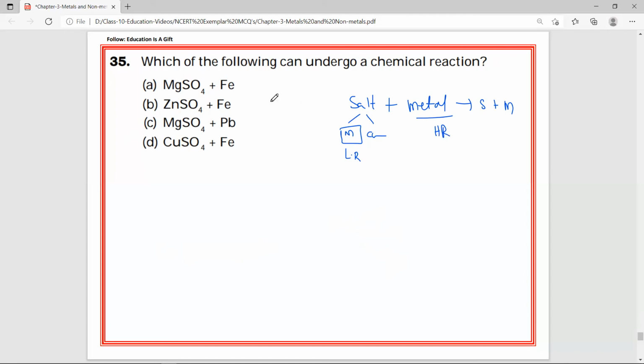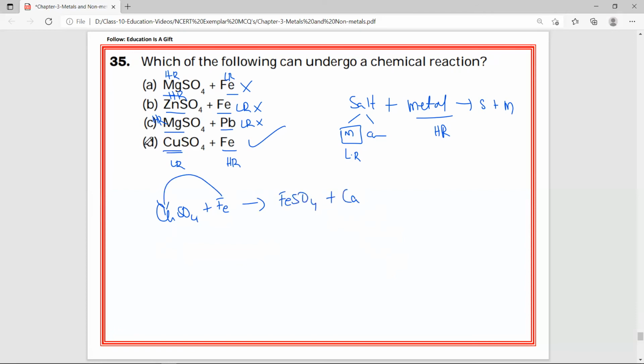Now if you observe, iron and magnesium: magnesium is high reactive, iron is least reactive, so this is not possible. Zinc is high reactive, iron is low reactive, so this is not possible. Magnesium is high reactive, lead is least reactive, so this is not possible. But here, copper is less reactive than iron, and iron is high reactive than copper, so this is possible. CuSO4, copper sulfate, plus iron gives rise to FeSO4, ferrous sulfate, plus copper, as iron displaces the copper. So the answer is D.